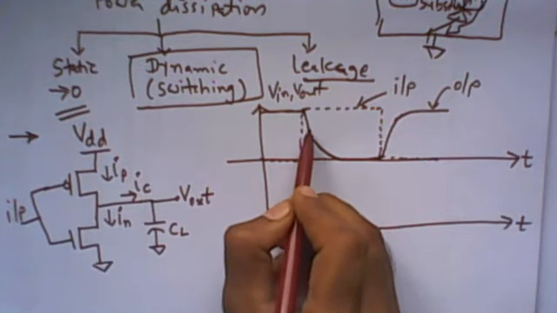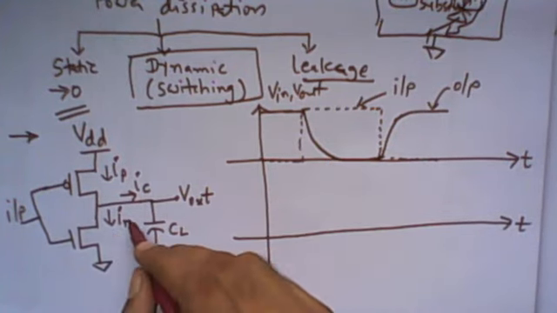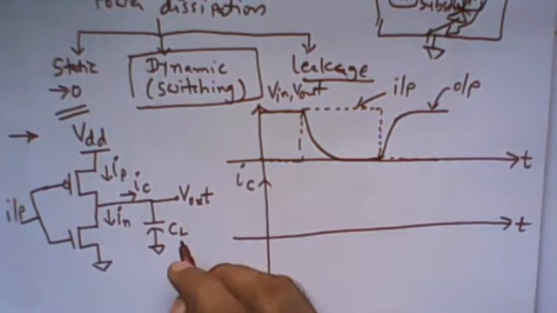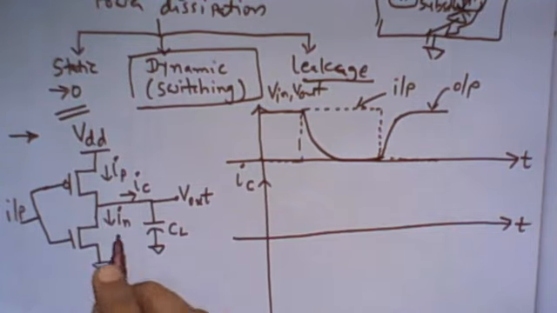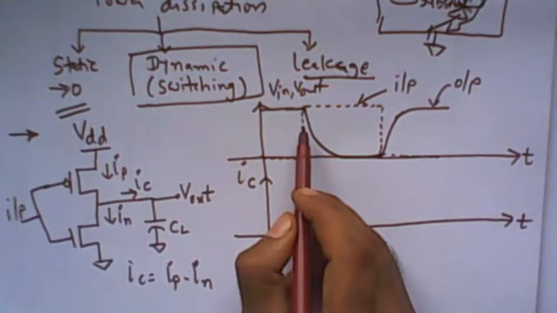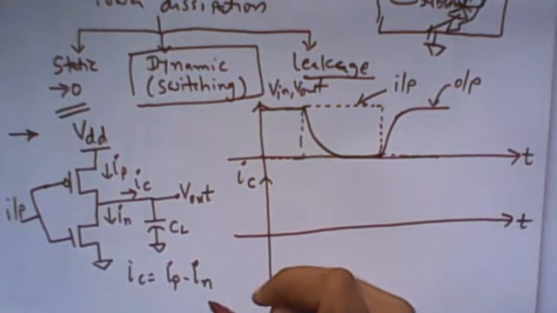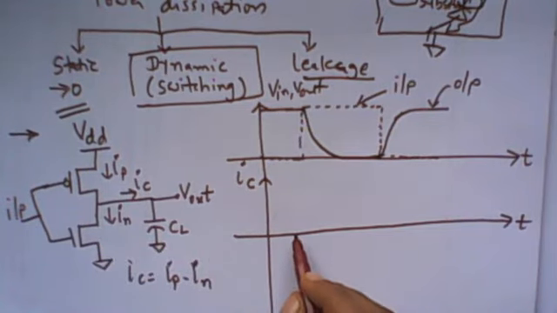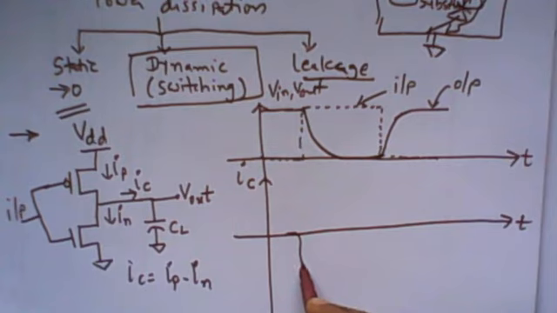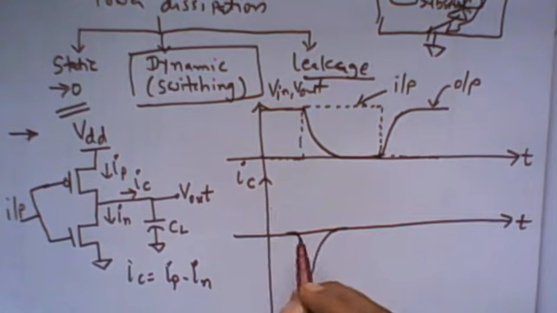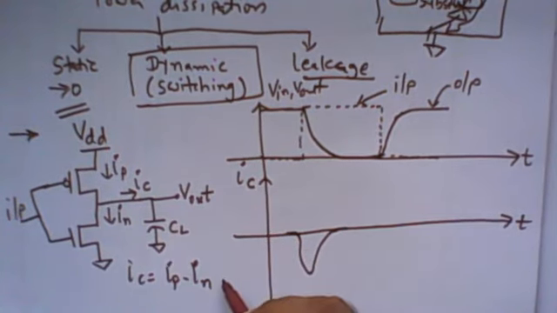Now when the output goes low, at that time NMOS conducts and dissipates power. So if we plot the IC, it is the negative of NMOS and positive of PMOS. So IC is nothing but IP minus IN. When the output goes low, at that time IP is equal to 0, so IC is the negative of IN. So here we have a negative spike of current, because IC is minus IN.